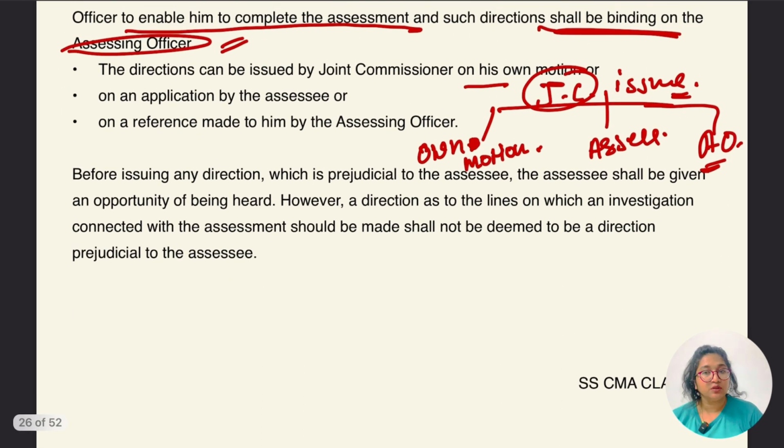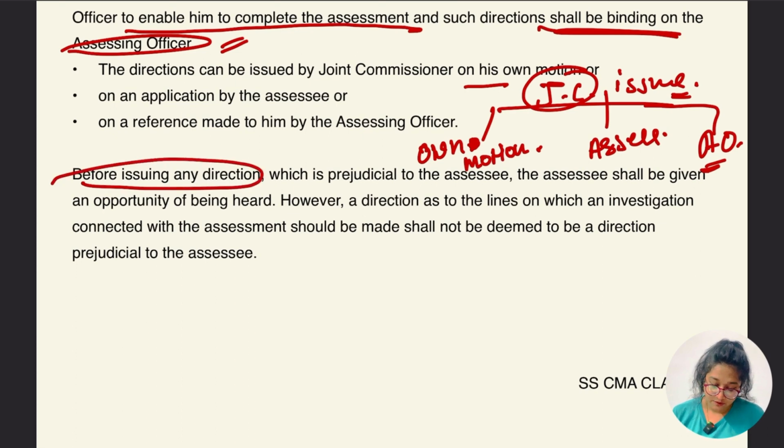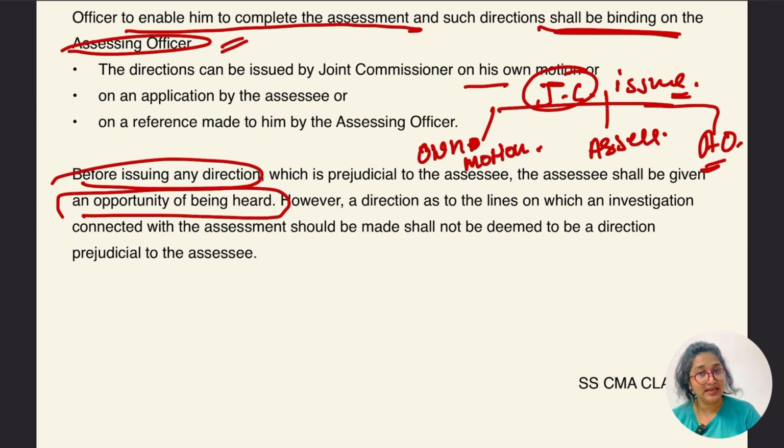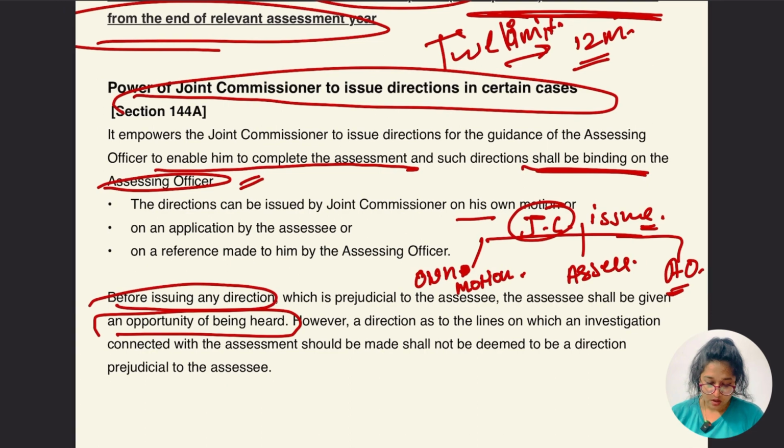Before issuing any direction, do you think an opportunity of being heard is given in this case? Let's go for it. Before issuing any direction which is prejudicial to the assessee, the joint commissioner shall give the assessee an opportunity of being heard. However, a direction as to the lines on which an investigation connected with the assessment should be made shall not be deemed to be a direction prejudicial to the assessee. Hope this point was also clear.